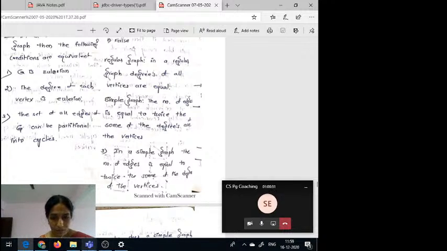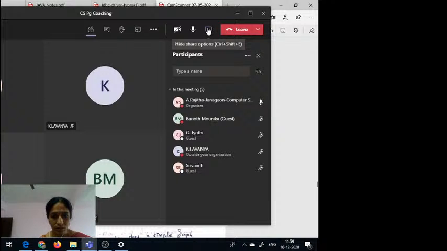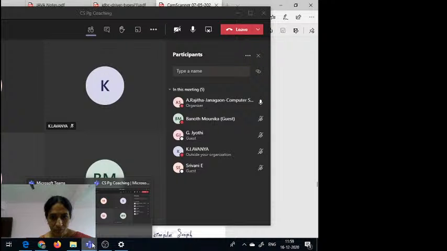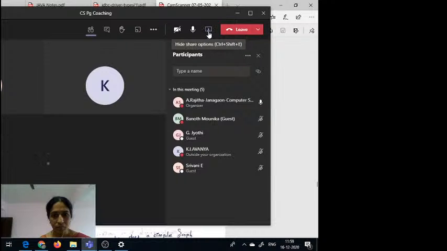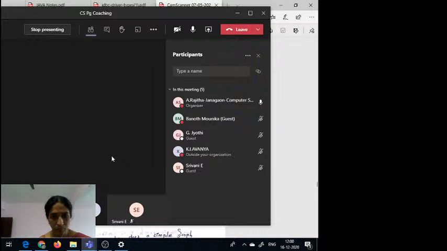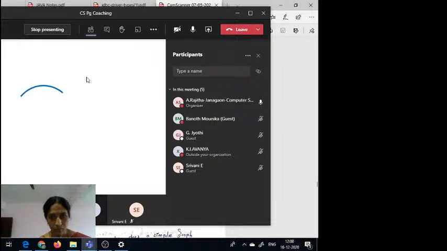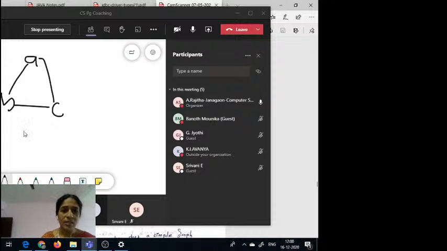Suppose observe here. Suppose this is some graph, A to B and B to C, C to A. Here this graph is a simple graph.